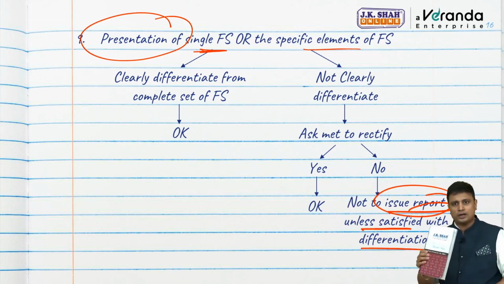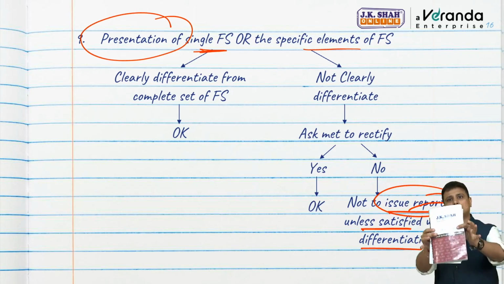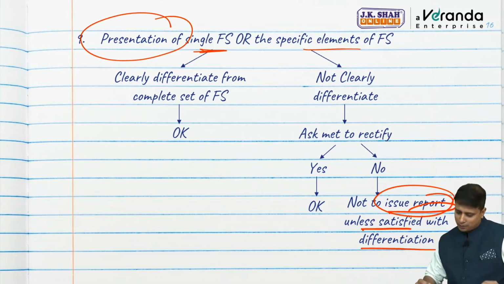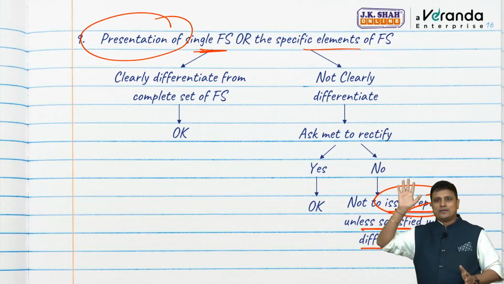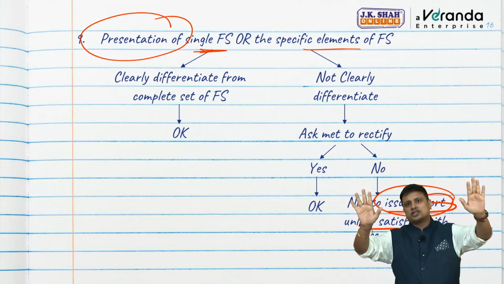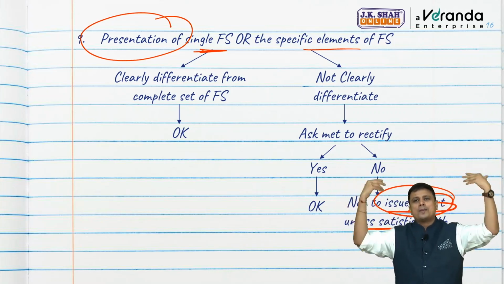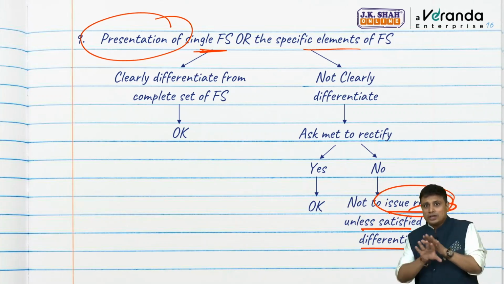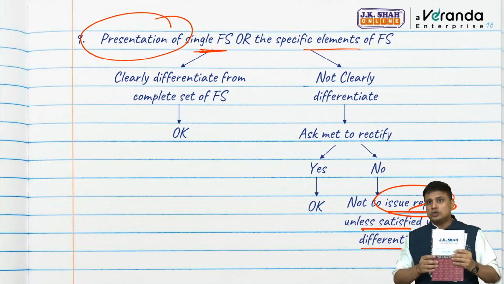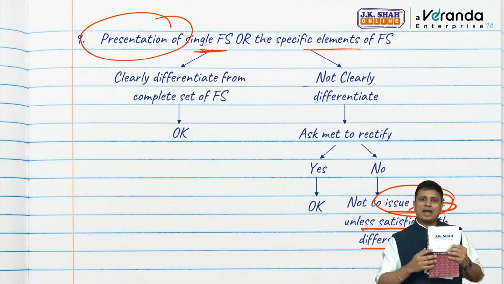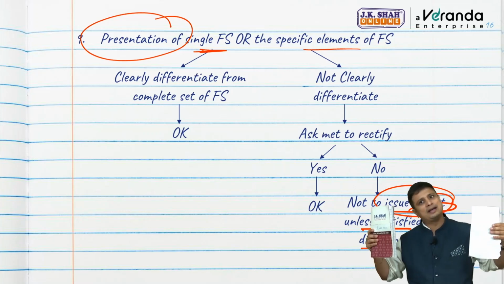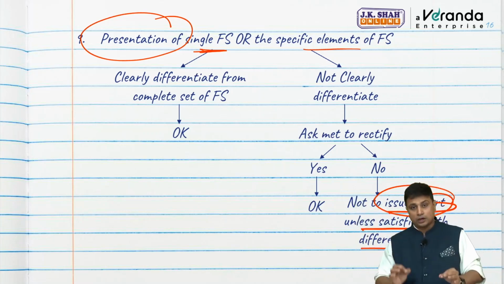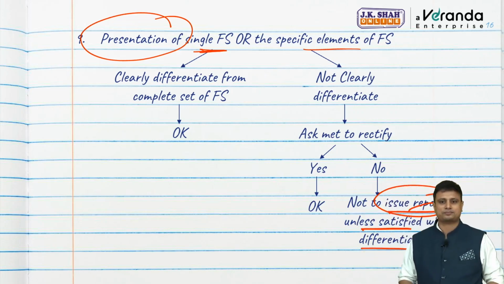See, if I think users do not understand what is complete and what is single, they think it is one single thing, how will they understand my 2 separate reports? Hence, in this case, I will not issue my report. Once again, for presentation, whether the complete and the single or specific element financial statements are clearly differentiated. If yes, no problem, go ahead. In case they are not clearly differentiated, ask the management to rectify. Because if they do not rectify it and it is considered as one, users will not understand my 2 separate reports. They have to understand that, and hence I ask them to differentiate. If they differentiate, very good, I will go ahead and give my opinion. If they do not, I will not issue my report unless I am satisfied with the differentiation.